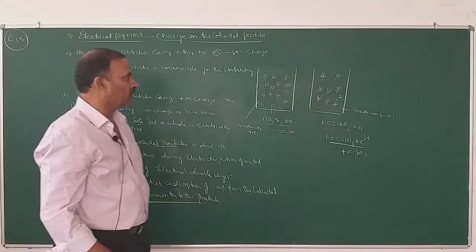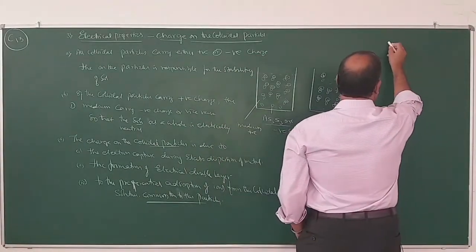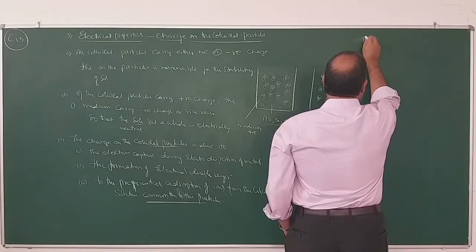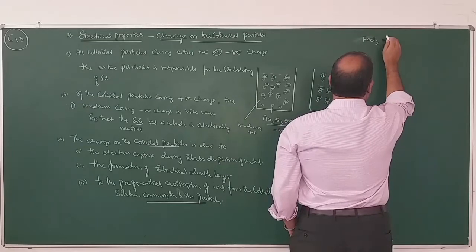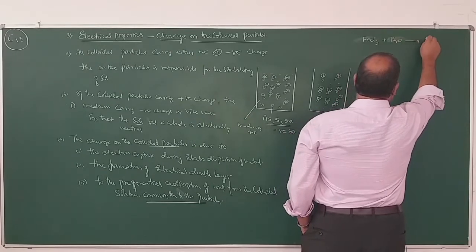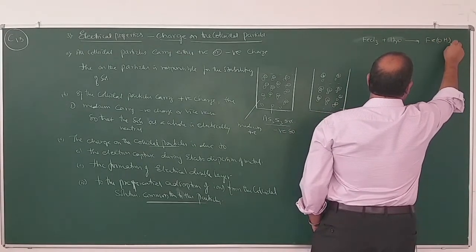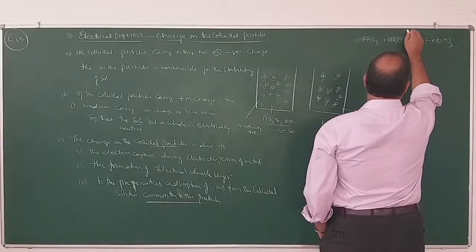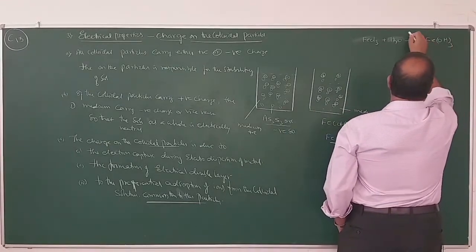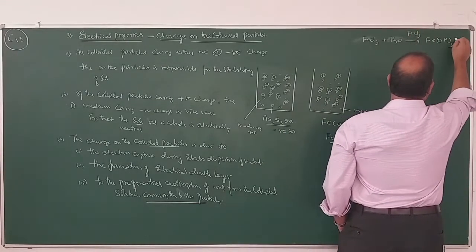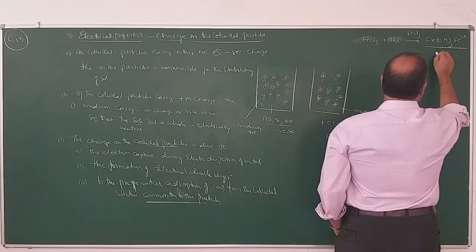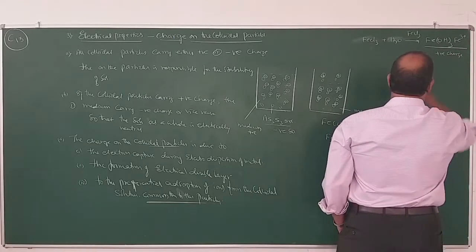Third point, due to the preferential adsorption of ions from the colloidal solution common to the particle. Say for example, during the preparation of ferric hydroxide sol, when ferric chloride is added into water, you will get Fe(OH)3 sol due to hydrolysis. Here ferric ions are adsorbed on the surface of the particle and the sol becomes positively charged.